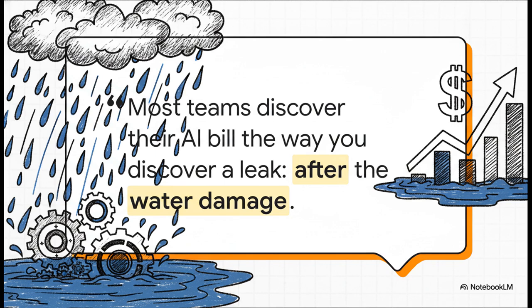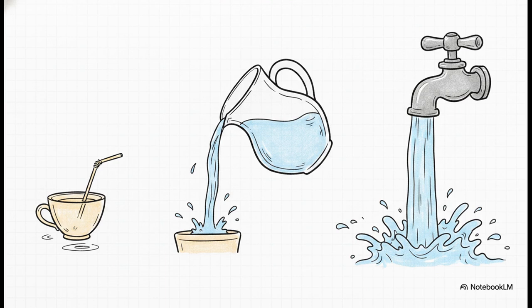So most architects don't even realize they have a massive consumption problem until the financial water damage is already done and the bill arrives. To really wrap our heads around this, I want us to use a pretty vivid analogy for the rest of this explainer. Think of it like this. A chatbot sips, RAG drinks, but an agent runs the tap. These are 3 totally distinct cost regimes. If you treat them all as just generic AI features on your roadmap, you are going to blow through your entire engineering budget faster than you can imagine.